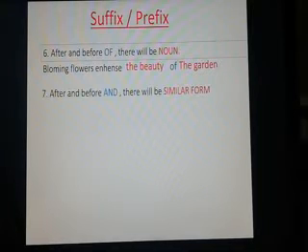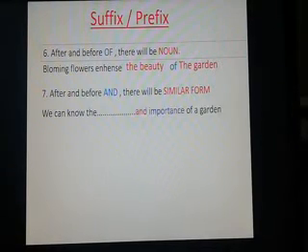Okay. Number 7. After and before "and" there will be similar forms of words. We can know the ___ and importance of a garden. "Necessary" is the given word and you have to transform it into a suitable form.